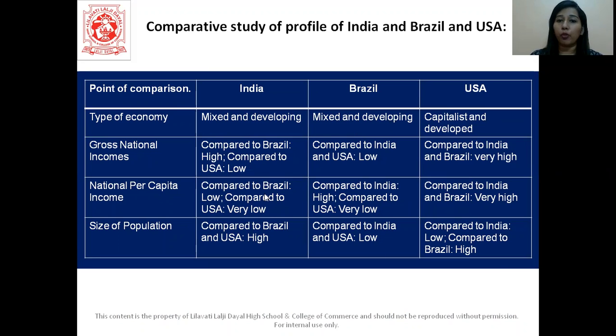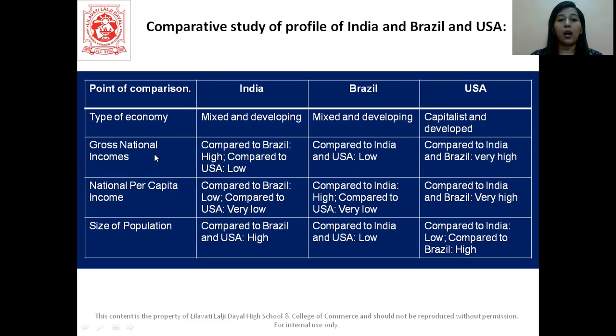So India and Brazil both follow mixed and developing economy. All right. Mixed economy means what? They have public and private sector both. All right. So that's mixed economy and developing, which means both the countries are developing countries. Whereas USA follows a capitalist economy and it is already a developed country.